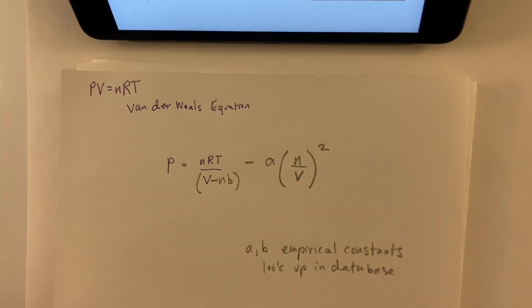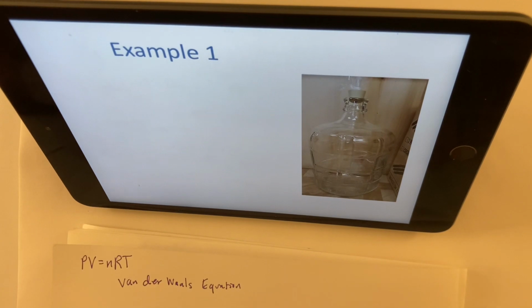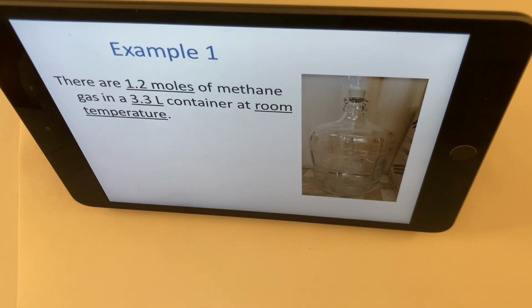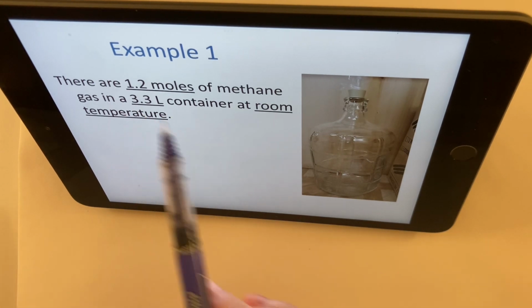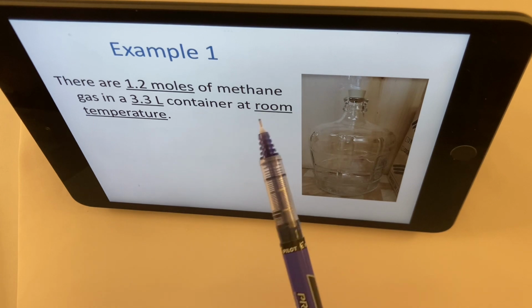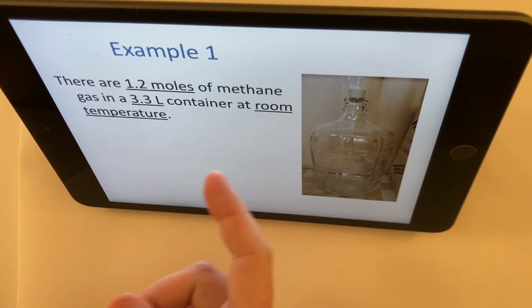All right, so let's try an example. I'm going to do a series of examples. So example 1, we're going to look at a sample of a gas. And it looks like there's methane gas in there. Not that we can see it, but this is methane gas. There's 1.2 moles in a 3.3 liter container, big container, and it's at room temperature. So somebody's trapped some gas in there.